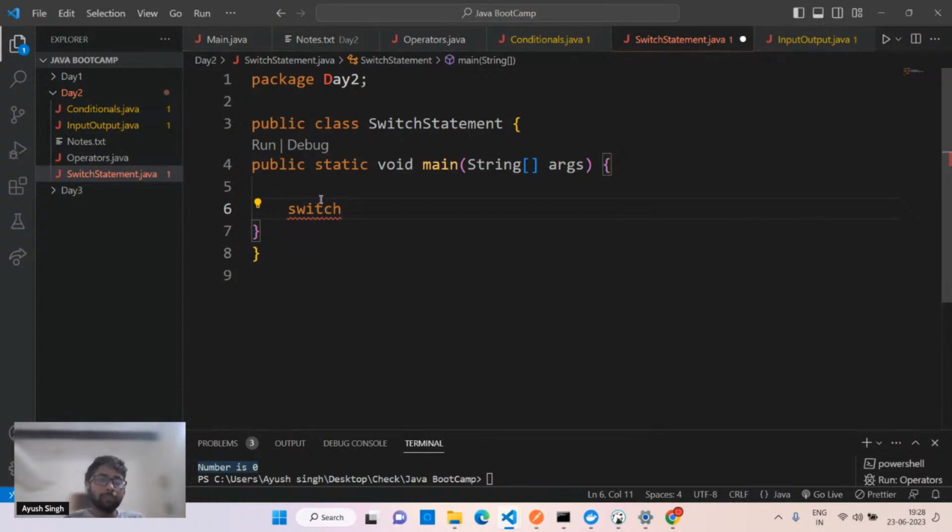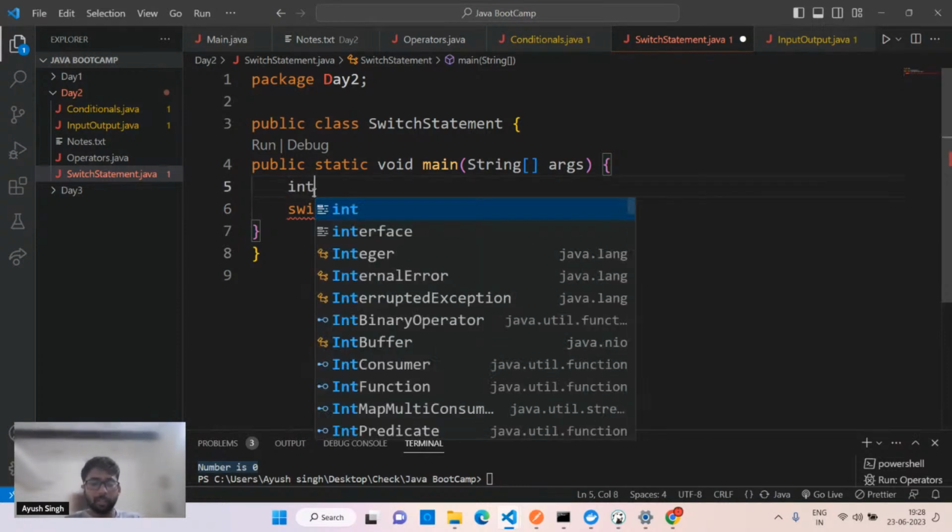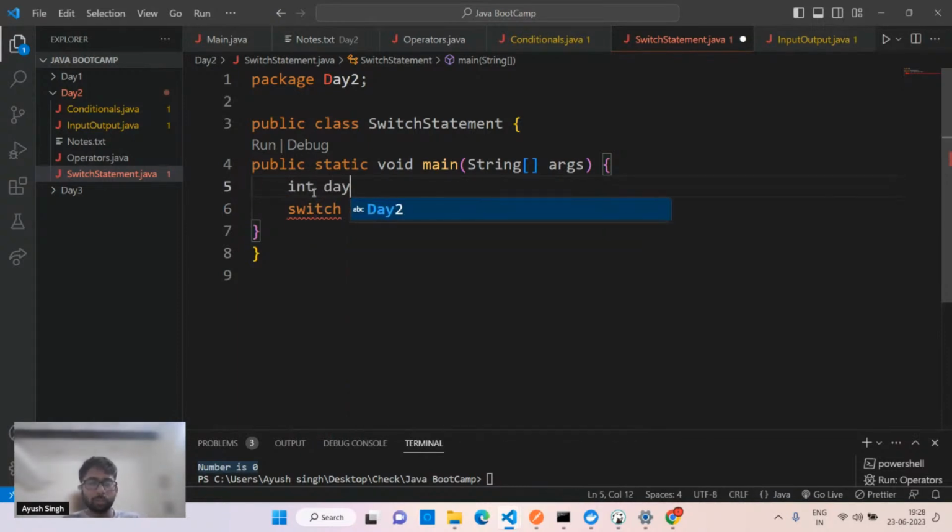So let's suppose I have to print the day, that Monday, Tuesday, and all those things according to the day. I'll not take input right now, it will take more time in here. So switch statement is quite easy. The syntax is quite easy. You have to use the switch keyword. It will take one bracket.